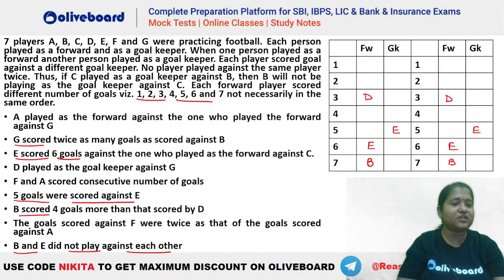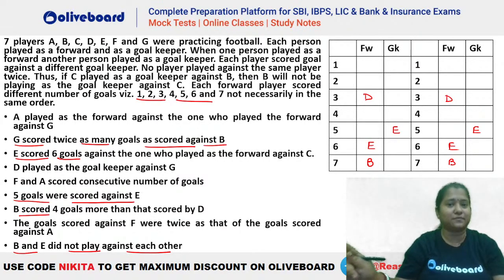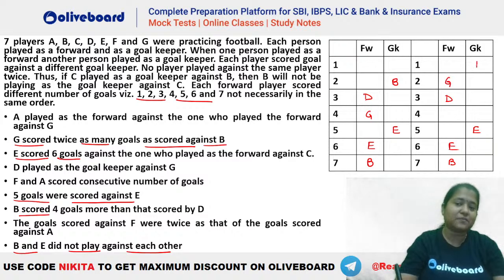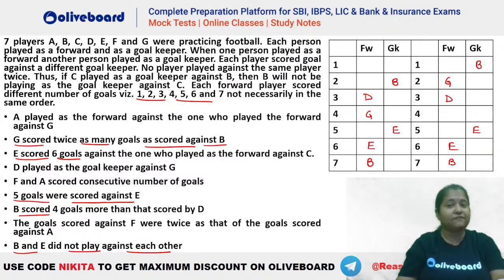Now we had this information that G scored twice as many against B. So G has to score twice as many goals as against B. That means G's forward has to be twice of B's goalkeeper. है ना? So B is the goalkeeper here. So let's say if G takes 4 goals here, if he plays forward and scores 4 goals, that means we should have B here, isn't it? And similarly, if we have G here, then B will be here, because G has scored twice as many goals as were scored against B when B was playing as the defender or the goalkeeper.